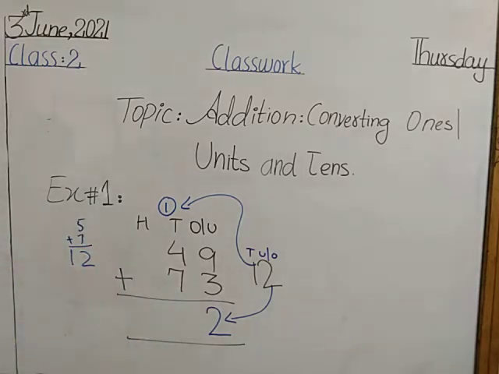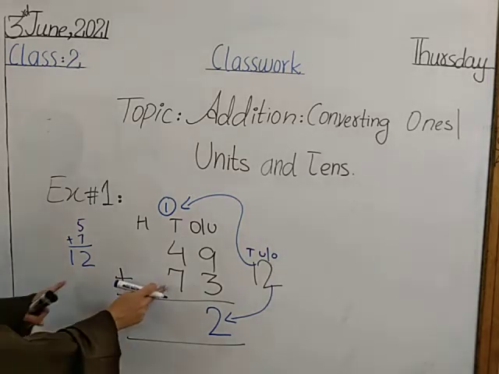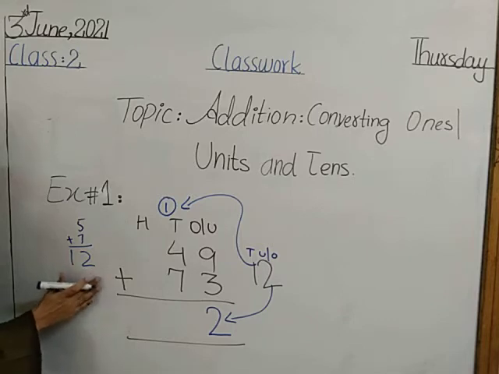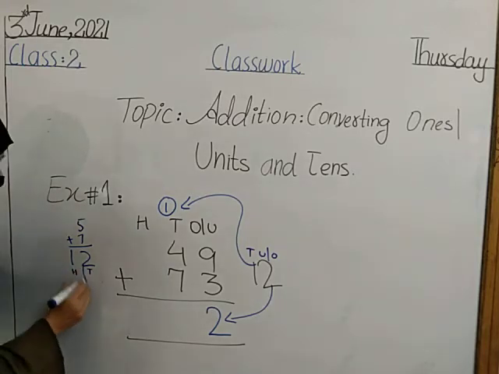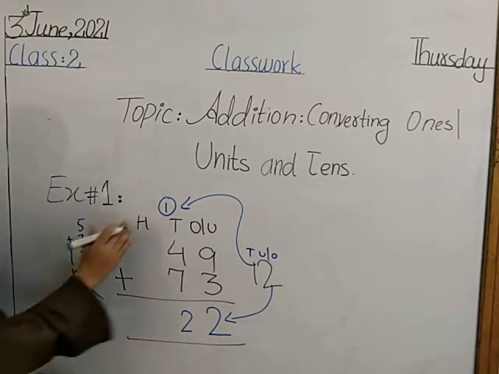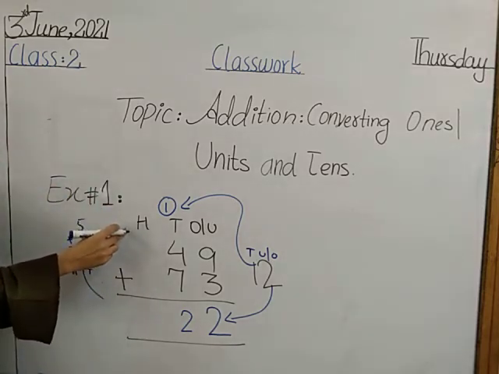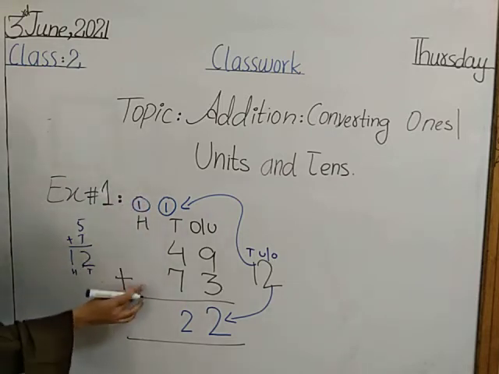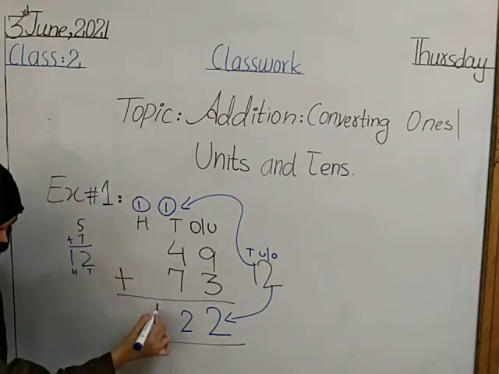Now we have again two numbers on tens place value. So we will write the place value of these two numbers, and the place value of 2 is tens and next is 100. So we will write 2 on tens place value and 1 on 100 place value. We have no numbers for adding carry, so we will write 1.